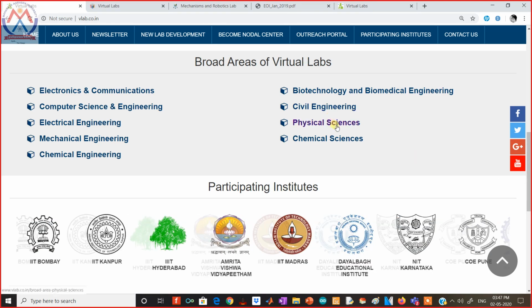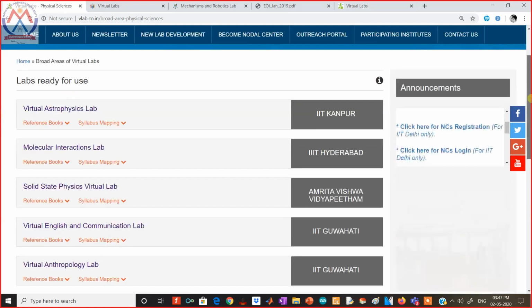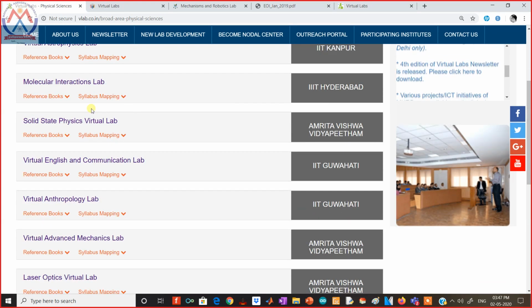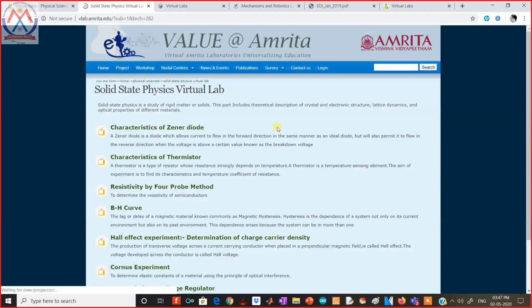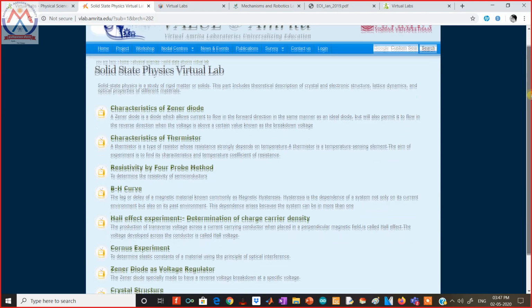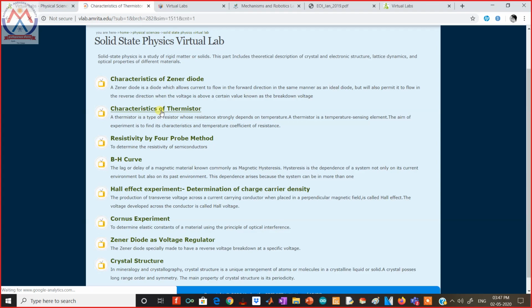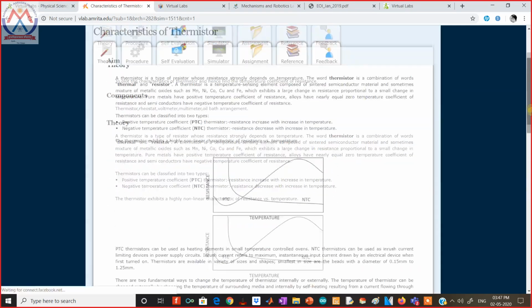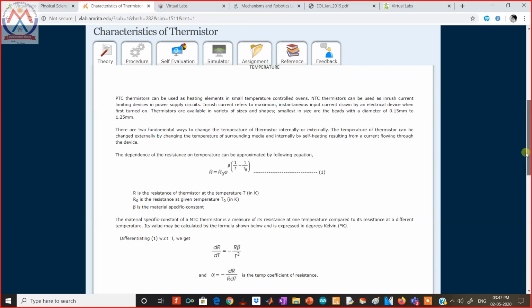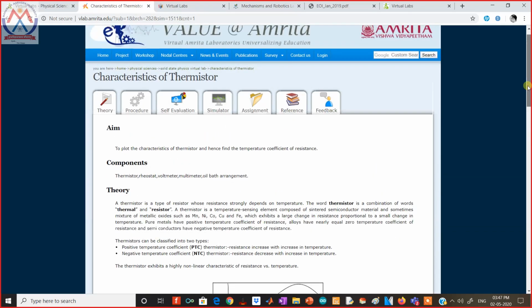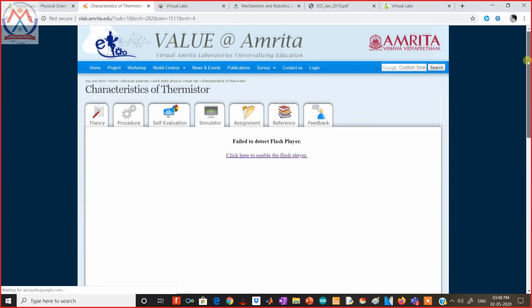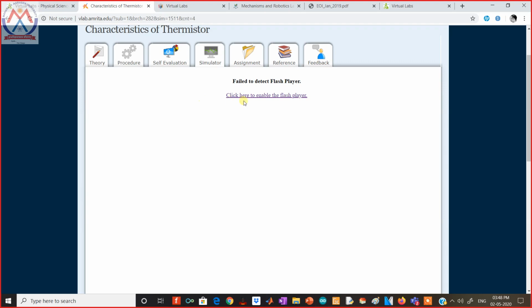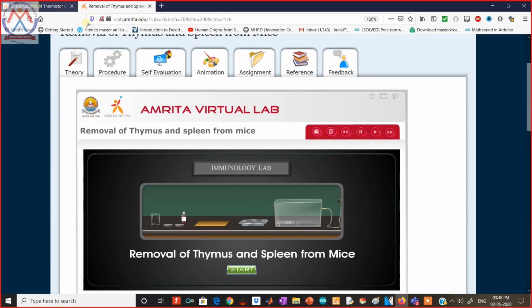So let's go to the physical sciences lab for applied science physics, and choose the solid state physics virtual lab. In this lab, let's choose the characteristics of the thermistor. A thermistor is a component which changes its resistance based upon the temperature, and it has a negative temperature coefficient. Let's go to the simulator, and here it says click here to enable Adobe Flash Player.